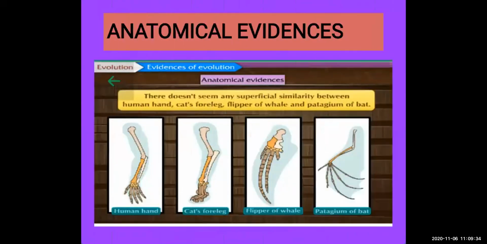Now we will see the next evidence to prove the theory of evolution, that is the anatomical evidence. So let's see here, anatomical evidence. There doesn't seem to be any superficial similarity between the human hand and the cat's foreleg. First of all, you can see here the human arm structure, the anatomy of the cat's foreleg, the flipper of the whale, and the patagium of the bat. If you see, you will say there are no similarities. So we will see how they are looking the same.